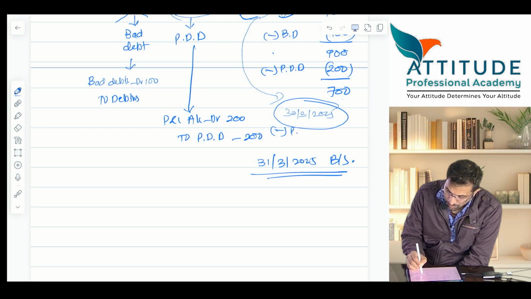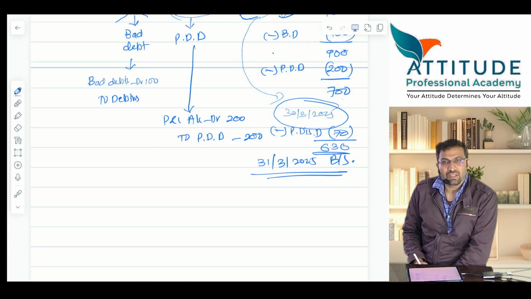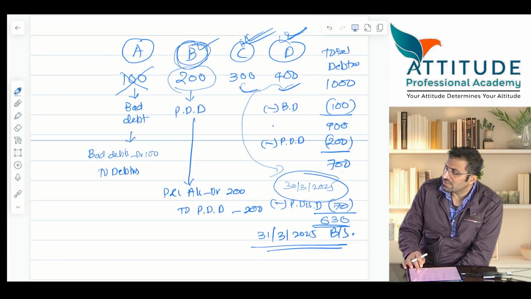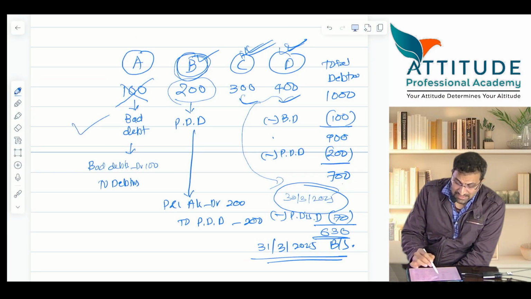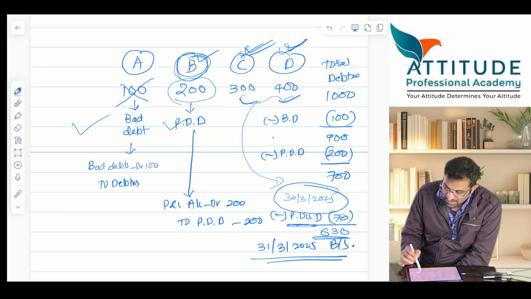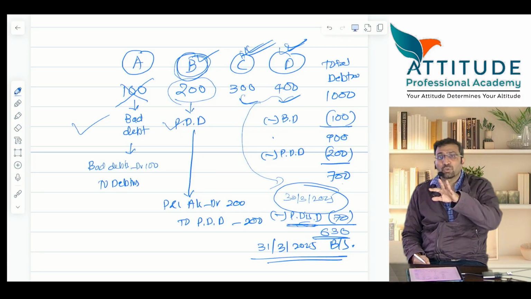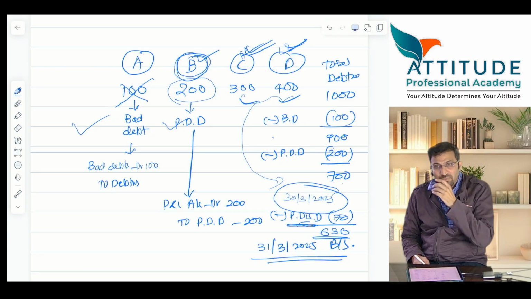Less PDD. वो provision for discount on debtors. कितना? 10% is how much? 70. बाकी का debtors कितना है? 630. Now, can you remember the sequence? Tell me the sequence. First, deduct the bad debts. Then deduct provision for doubtful debts. Then make a provision for discount. So, if they ask you true or false, provision for discount comes before provision for doubtful debts. True or false? False.